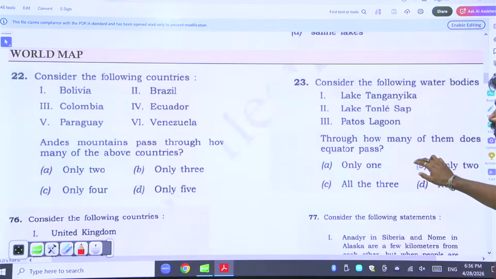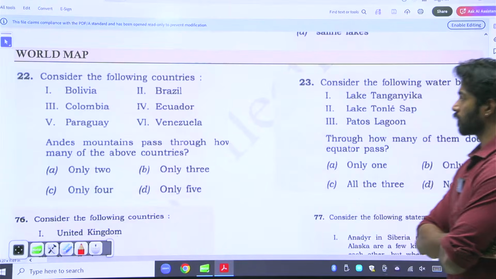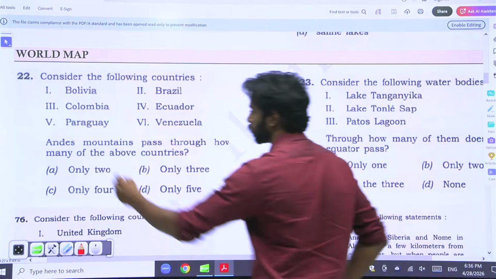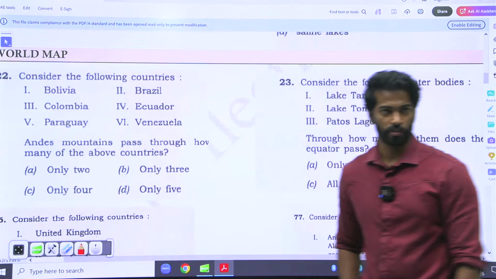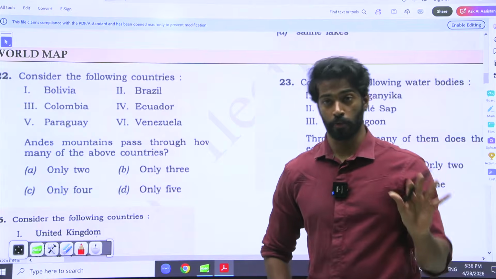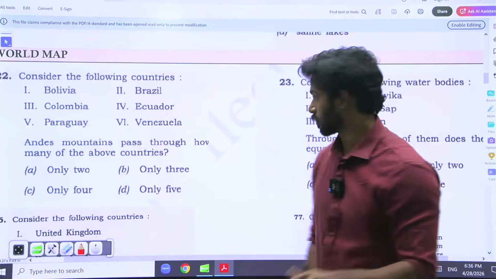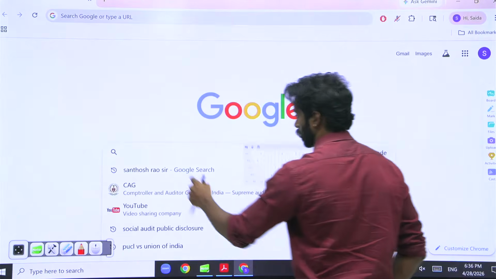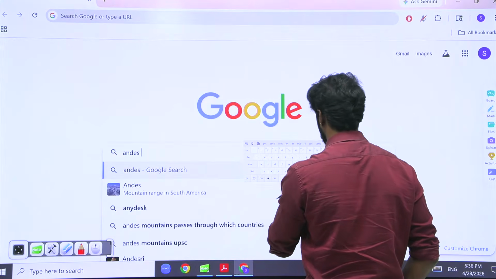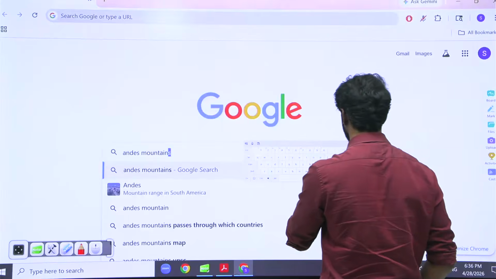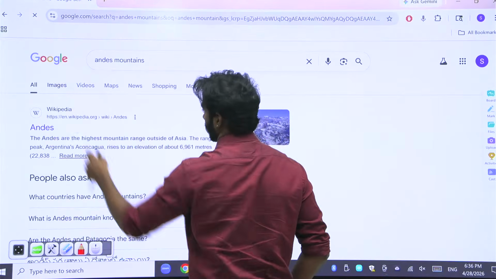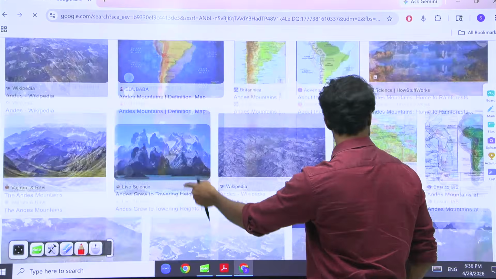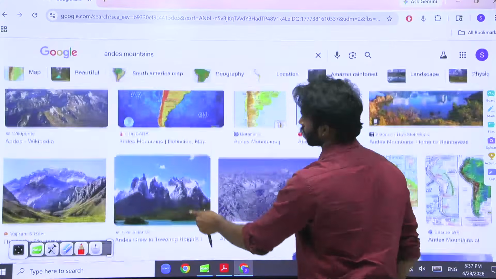Now we are mapping here. You can see Bolivia, Brazil, Colombia, Ecuador, Paraguay, and Venezuela. How many of the following countries does the Andes pass through? That is what the question is. I told you that visualizing will work very much. I'll show you how visualizing works. Okay, let us say I open this. We'll use this one, guys.